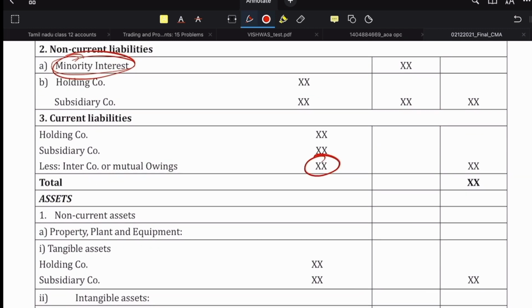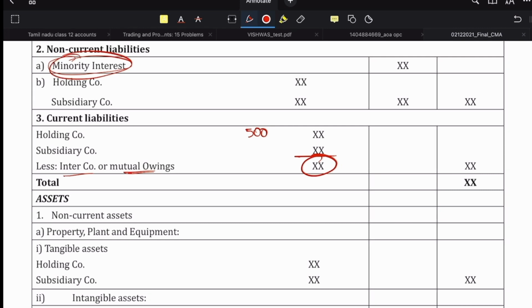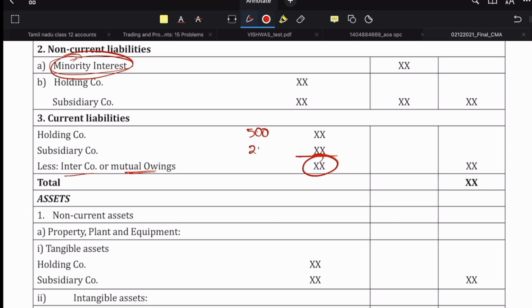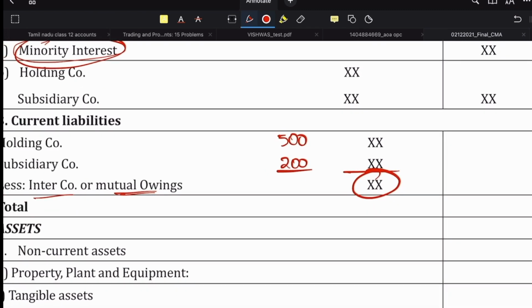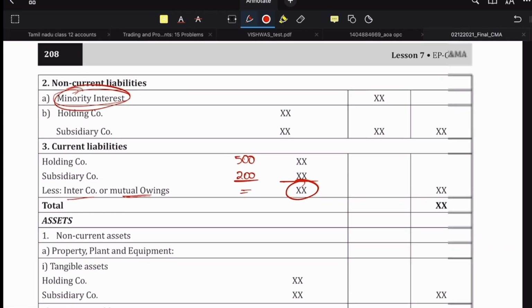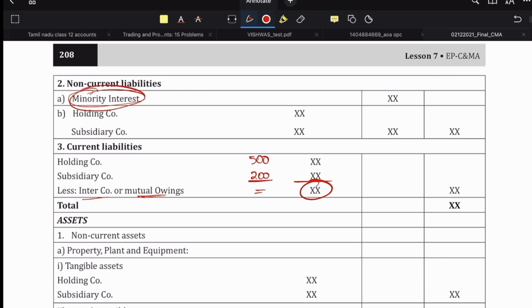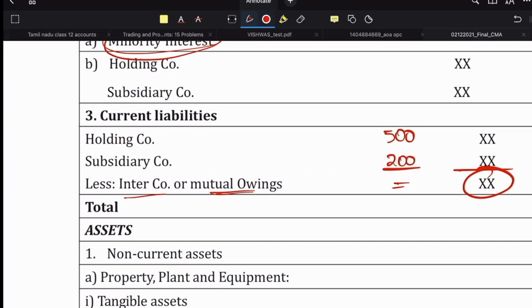Look at this, this is also very interesting. Intercompany or mutual owings is removed here. For example, current liabilities, let's say 500 crores of creditors is there, and in subsidiary company we have 200 crores. If one company owes to another company, that is if the holding company owes to subsidiary or vice versa, we remove that intercompany owings here and then show the net outside, because we can't owe to ourselves.